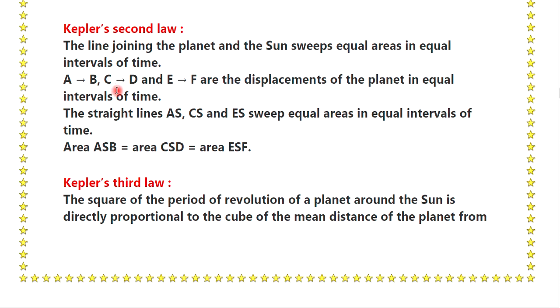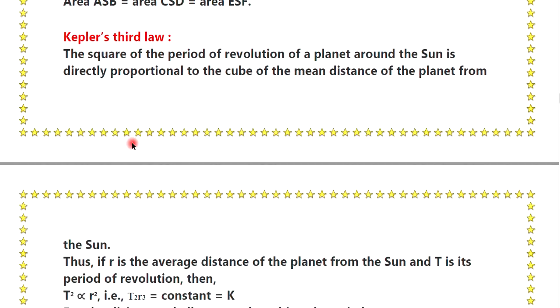A to B, C to D and E to F are the displacements of the planet in equal intervals of time. The straight lines AS, CS and ES sweep equal areas in equal intervals of time. Area ASB is equal to area CSD is equal to area ESF. Okay. Kepler's third law.